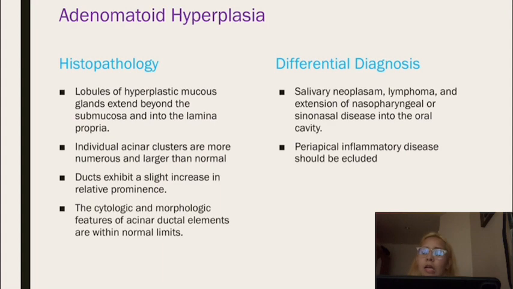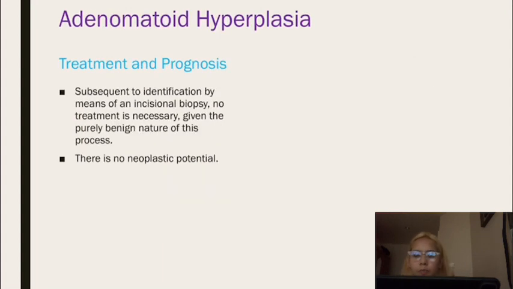Periapical inflammatory disease should be excluded. For treatment, subsequent to identification by means of an incisional biopsy, no treatment is necessary given the purely benign nature of this process, so there is no neoplastic potential. That would be all. Thank you.